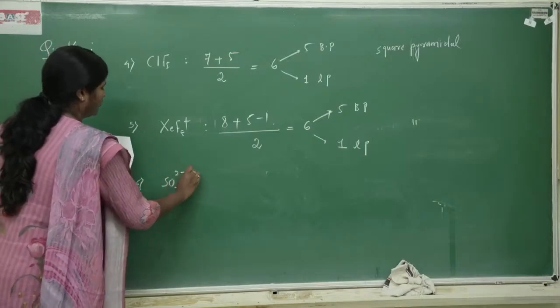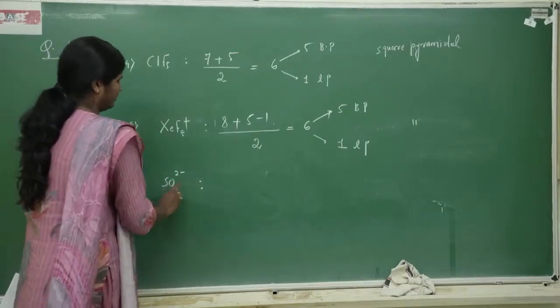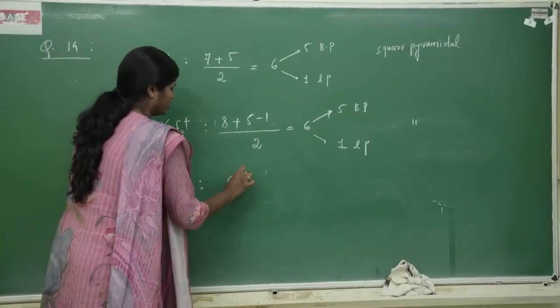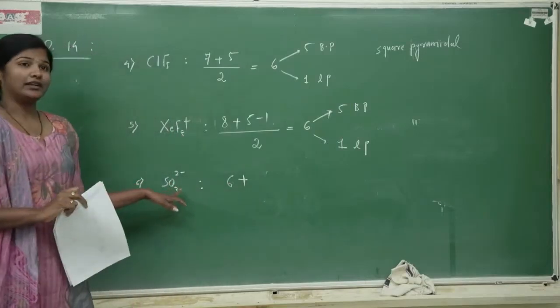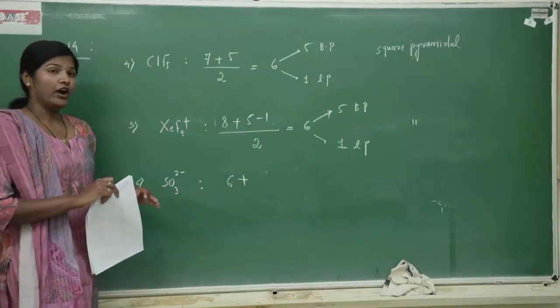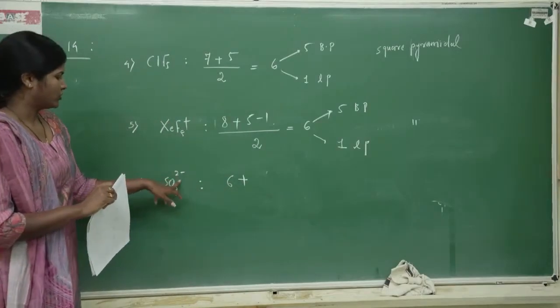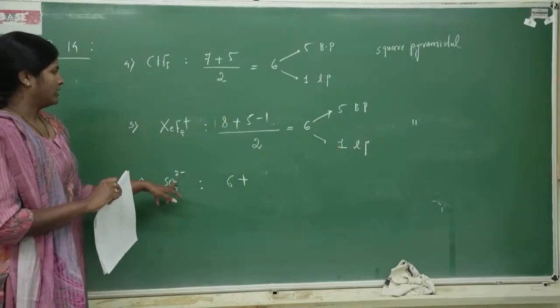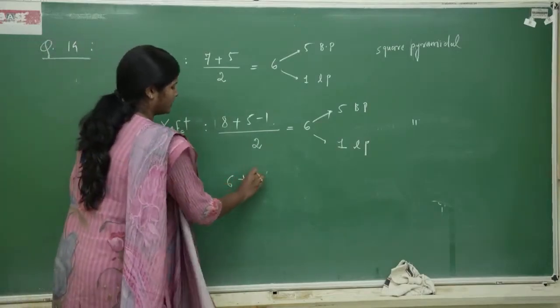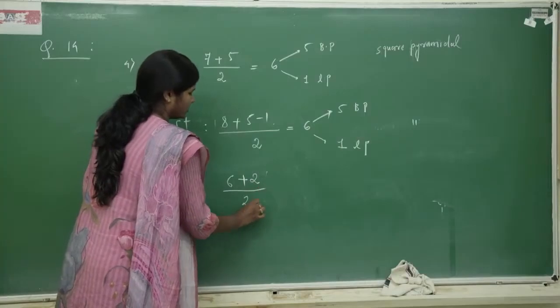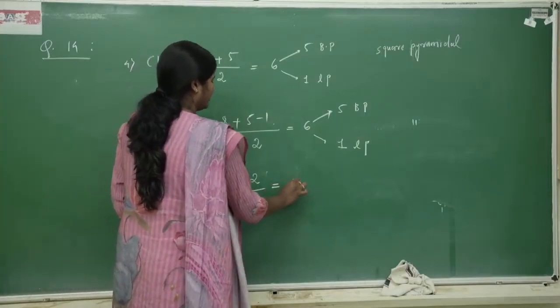SO3 2 minus. Well, sulfur has 6 valence electrons. There is no monovalent atom attached to sulfur, right? Oxygens are not monovalent, so I will not add this, but we have a charge over here, -2. When there is a -2, I will be adding +2 divided by 2, which gives me 4.